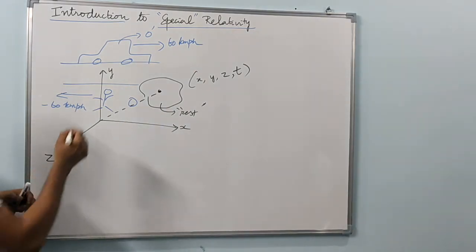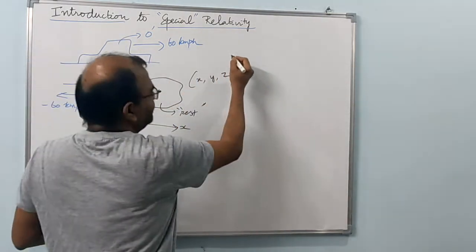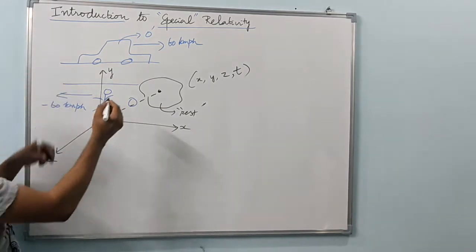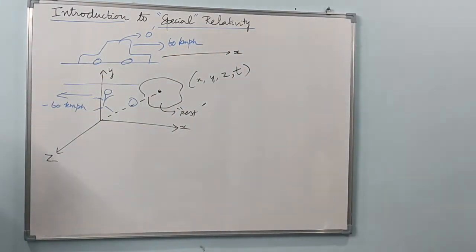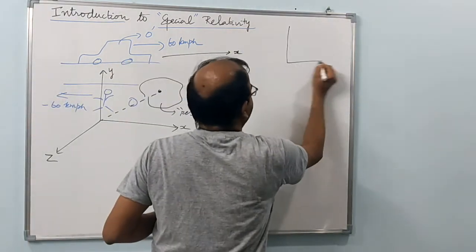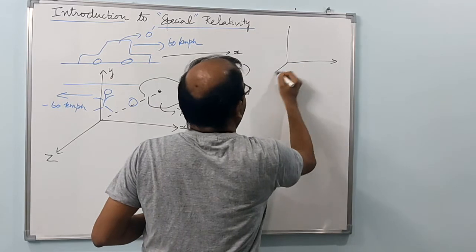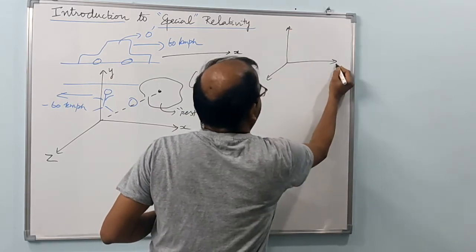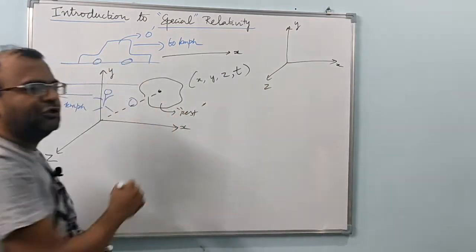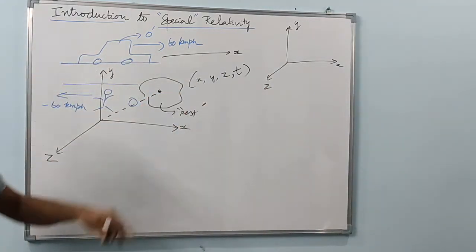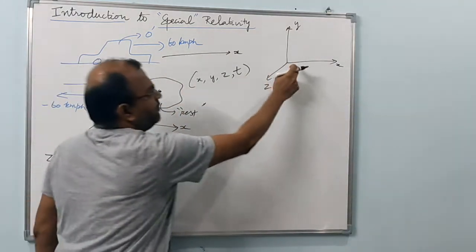So he will fix the position for this rock as per his frame of reference. Now for the observer who is moving, he will fix a frame of reference. Let's say he is moving in the positive x direction with respect to this set of coordinate axes. For his frame of reference, he will have a set of axes, and then he will compare the position of the rock by giving a set of coordinates for his frame of reference.